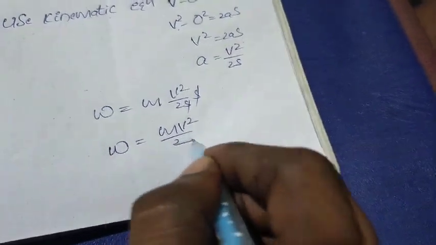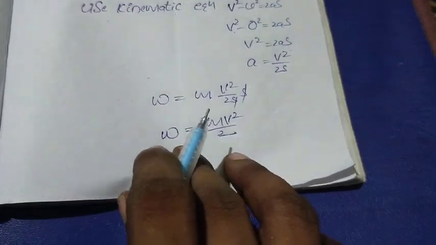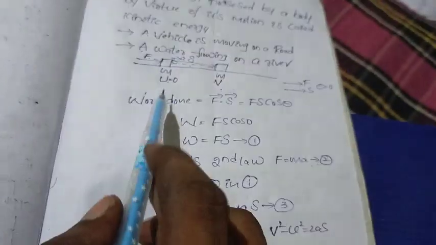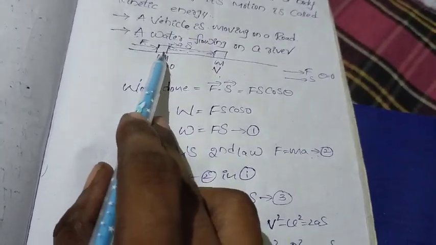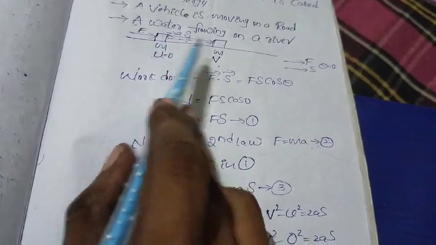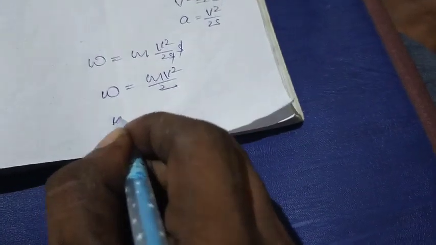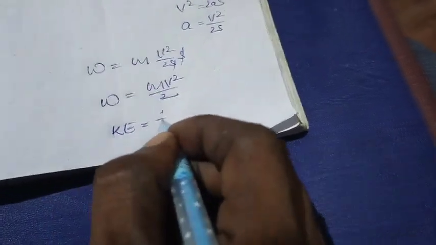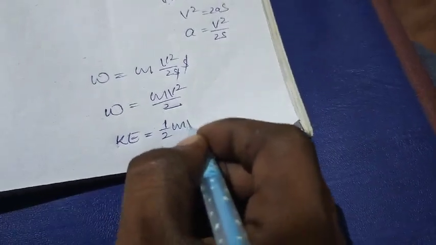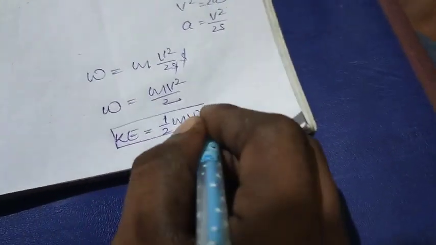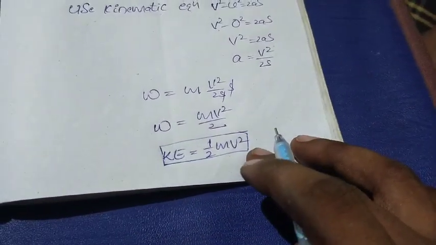Okay, so this work done will be stored in the form of kinetic energy in this block. So in this block, the work will be stored in the form of kinetic energy. So this work only we can call kinetic energy. So half m v square. Okay, this is the explanation about the kinetic energy.